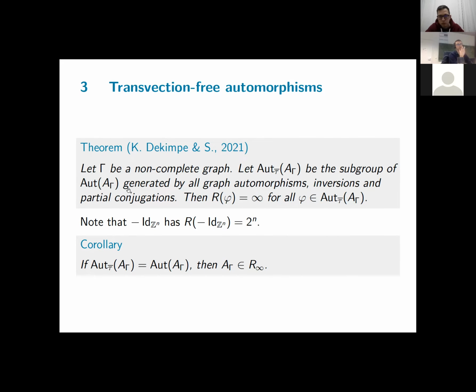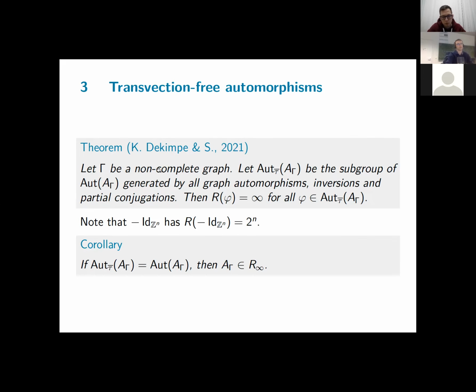Then any automorphism in this subgroup has infinite Reidemeister number, provided that your graph gamma is non-complete to start with. So for any non-complete graph, any automorphism generated by these three types has infinite Reidemeister number. Note that the non-completeness condition is necessary, because if you take minus the identity map on a free abelian group, it will have finite Reidemeister number.